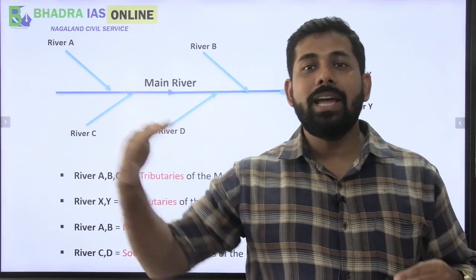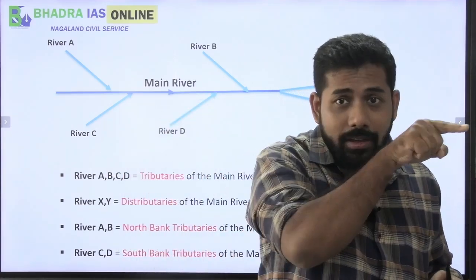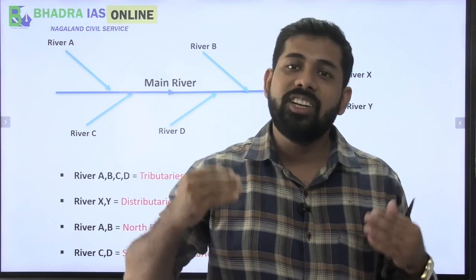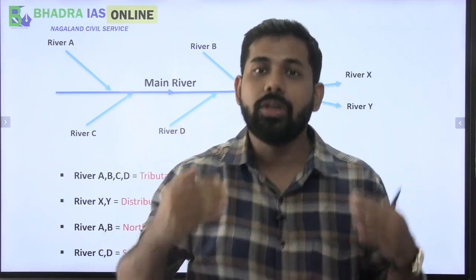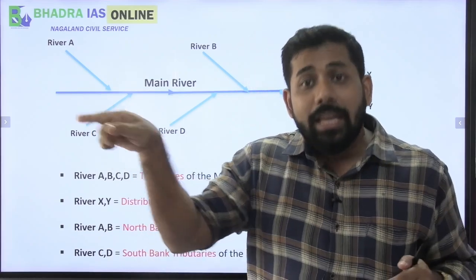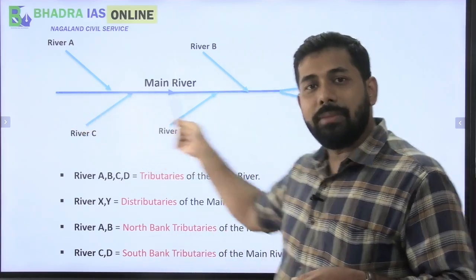As I said, if this is a river that is flowing, see, this is the river. It is called one of the main rivers, whether it be Ganga, Brahmaputra, Godavari, Krishna, Kaveri, that does not matter. But it is the main river I'm talking about. Here, this is the main river.